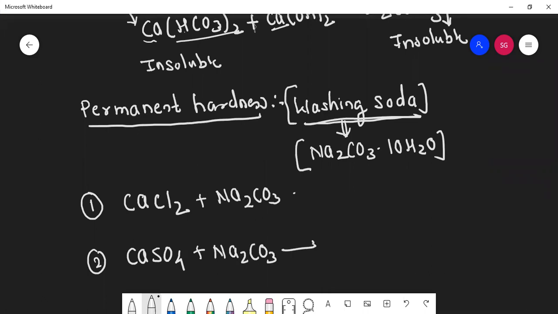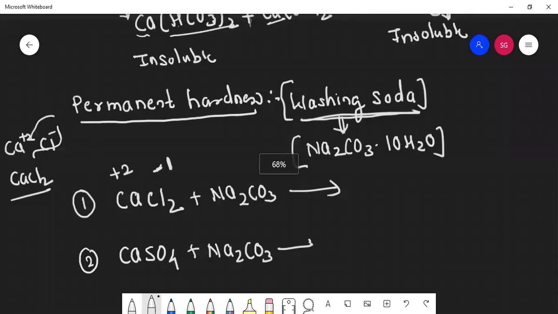Okay, students, in valency chart, do you know what is calcium? Calcium is 2+, chloride is -1. Now you'll be asking why it is 2 times here. If you exchange the number, it will be CaCl2. You need to just exchange the number. You don't have to exchange the sign.